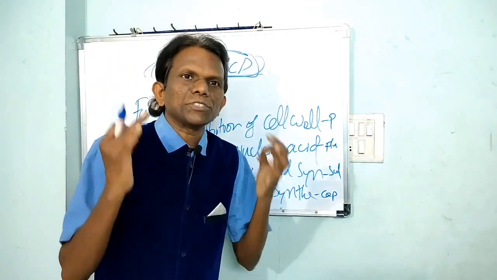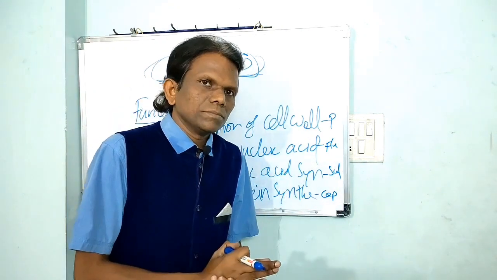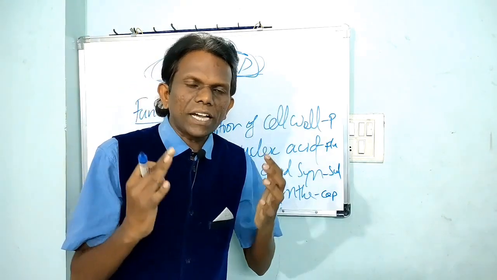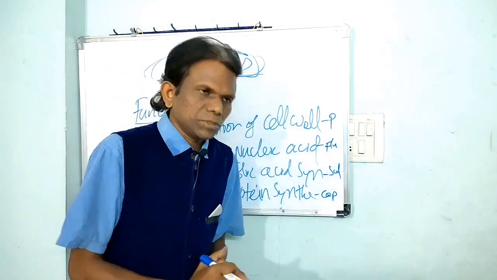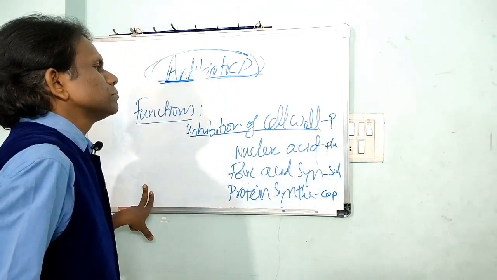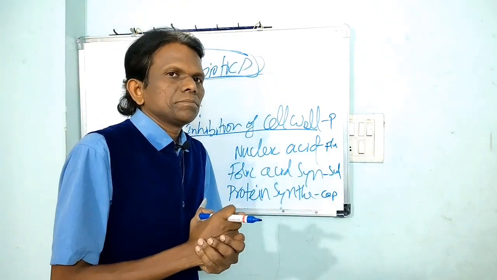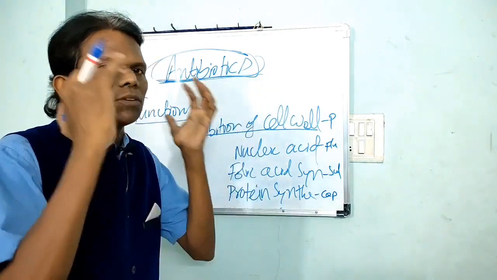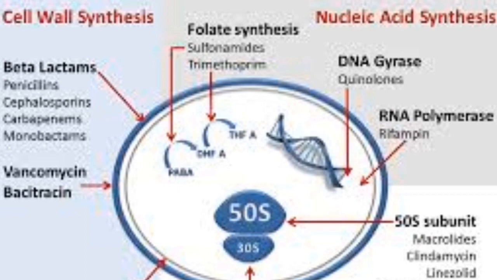Let us discuss the functions of antibiotics. Depending upon the killing mechanism, different kinds of antibiotics are used to kill different kinds of pathogenic organisms. For example, inhibition of cell wall synthesis: antibiotics like penicillin act as inhibitors of cell wall synthesis of microorganisms. Once penicillin inhibits the cell wall synthesis of the microorganisms, the doubling mechanism will stop. In such a way it will control the proliferation.